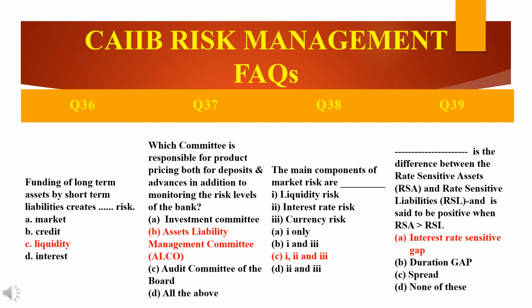Now see here, my dear friends, just see here. Now we are in the 36th question, that is question number 36. So read the question first. Funding of long-term assets by short-term liabilities will create dash risk. It will create which risk? It will create a liquidity risk.